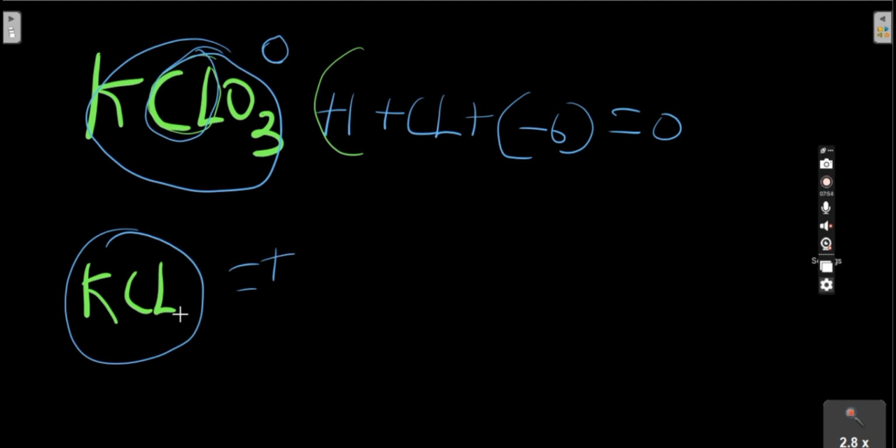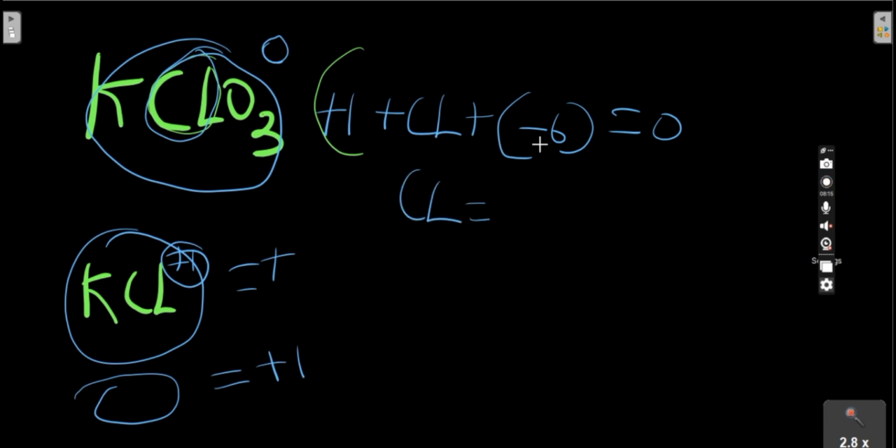Let me say here is plus 1, which means in finding the oxidation number here, when we are done calculating for this side, we are going to equate it to plus 1, because here was plus 1. So finding the oxidation number here, we have plus 1 plus chlorine plus minus 6. So chlorine will now become, taking this to the right hand side, we now have plus 6, and minus 1.